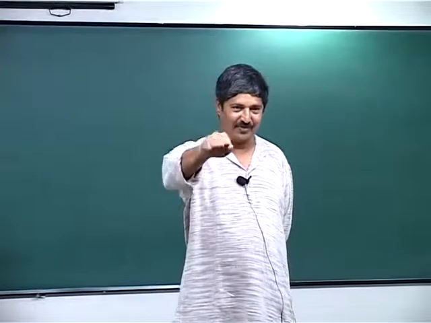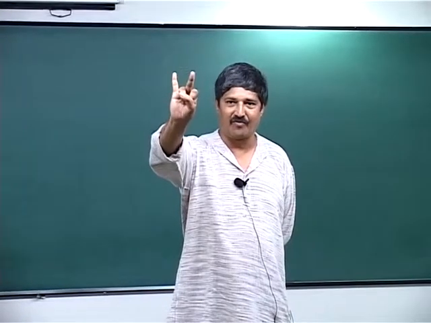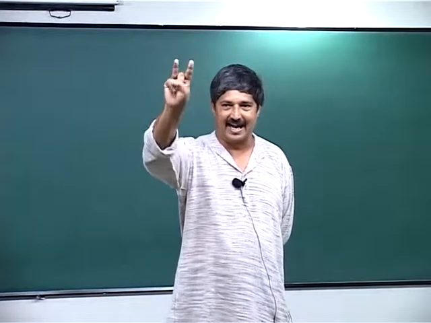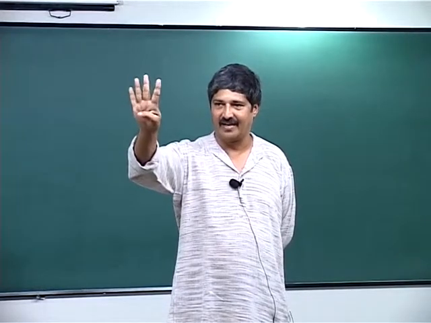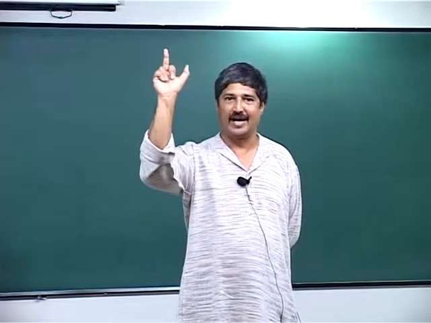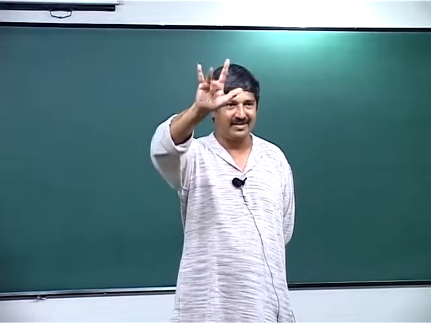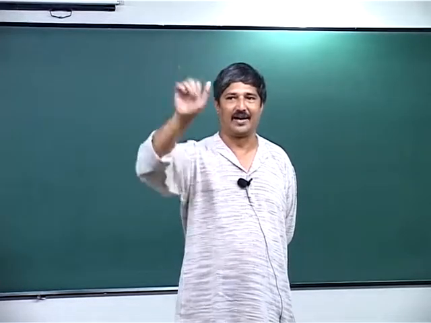Okay. 0, 1, 2, 3, 4, 5, 6, 7, 8, 9, 10, 11, 12, 13, 14, 15, 16, 17, 18, 19, 20, 21, 22, 23, 24, 25, 26, 27, 28, 29, 30, 31.